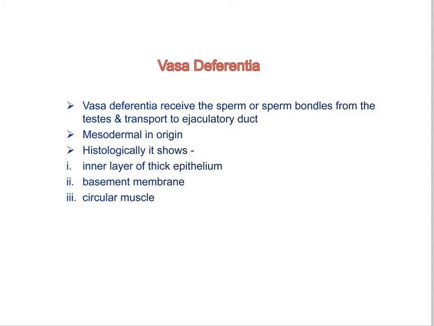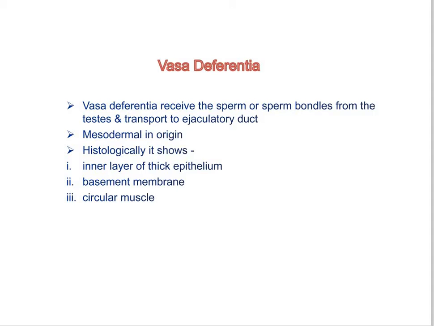Now the wall of such a duct consists, histologically, of an inner layer of thick epithelium resting on a basement membrane, then a thick muscular coat made up of circular muscle fibers. So histologically the vas deferens shows an inner layer of thick epithelium resting on a basement membrane, surrounding the musculature of circular muscle fibers.